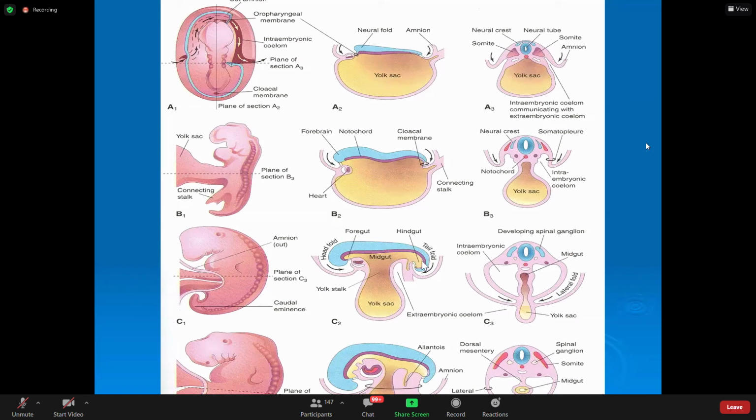The distal part of it towards the tail end is called as hindgut, and the in-between part is called as midgut. So foregut, midgut, and hindgut.